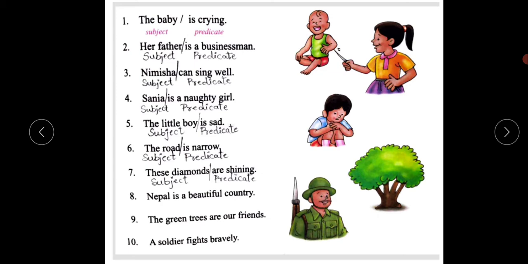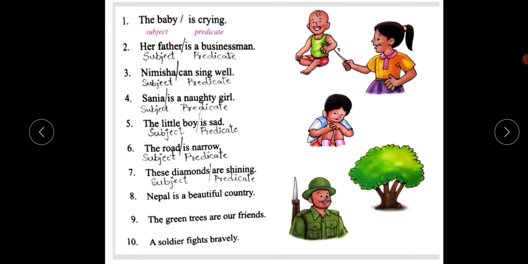The little boy is sad. They have given, yes, the little boy will become a person name. It's a human being, right? He has life. He is sad, which will become the predicate, and the human being's name will become the subject. Look, always the first part of the sentence, if there is a name, animal, or a thing, it will become the subject, children.